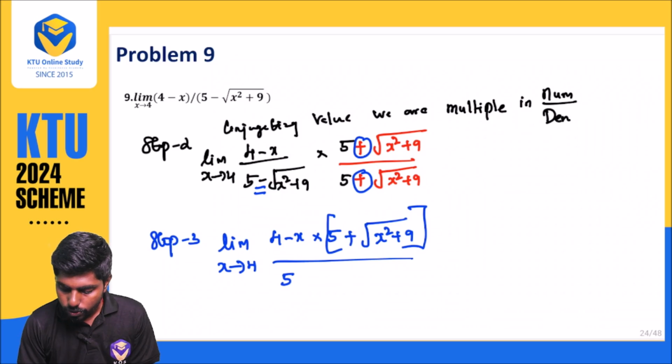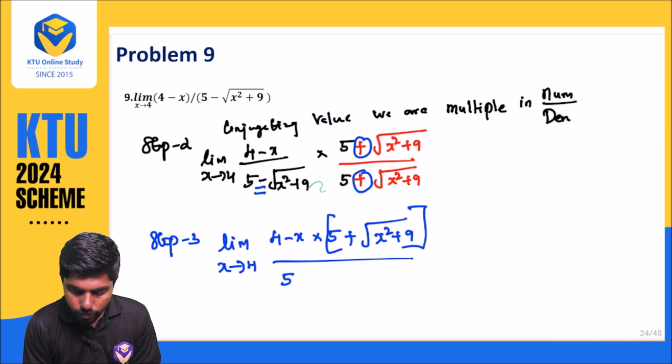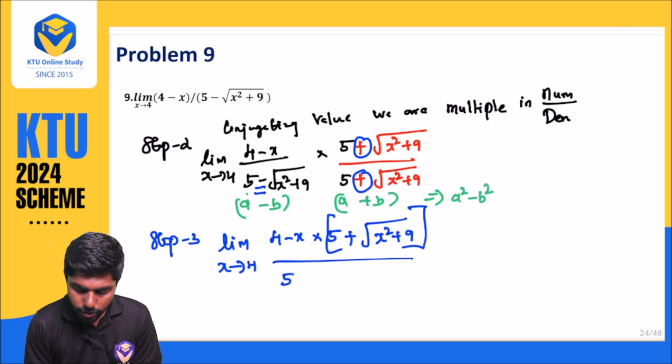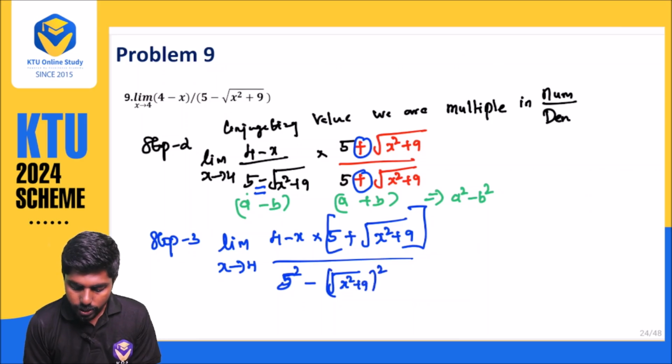Now if you observe very carefully, this is nothing but a minus b, and this is nothing but a plus b. So we can say a square minus b square. So this will become 5 square minus the whole square of root x square plus 9.